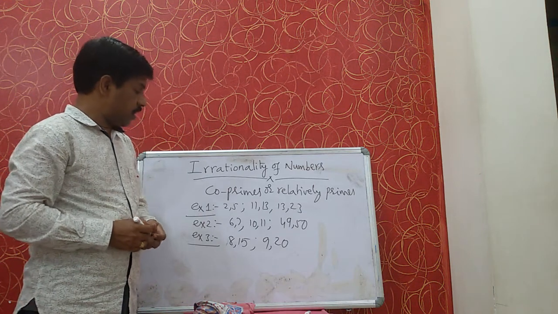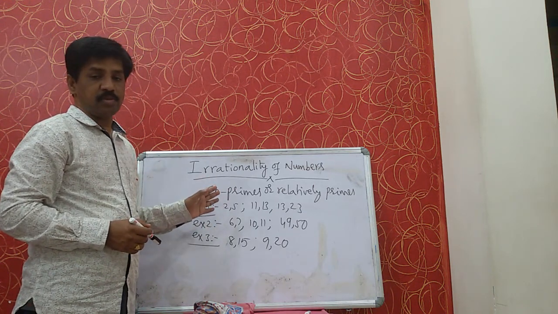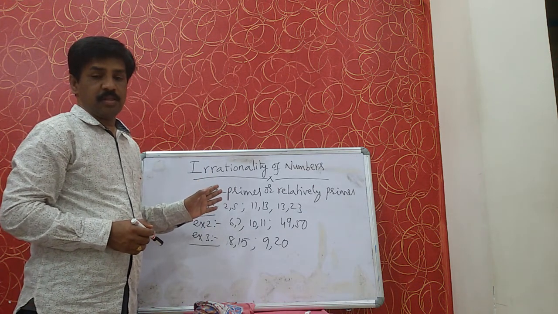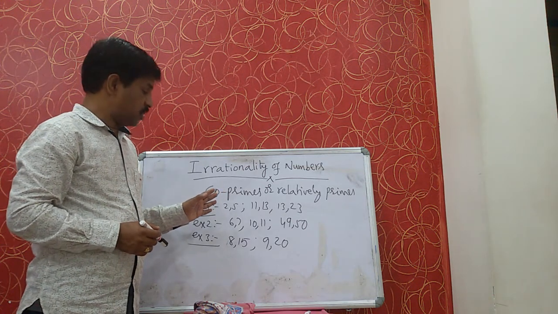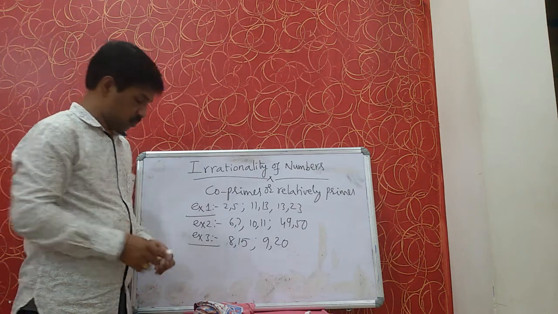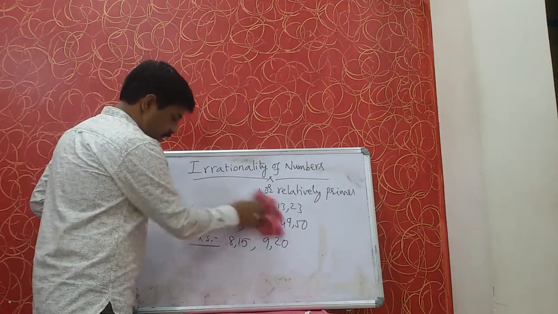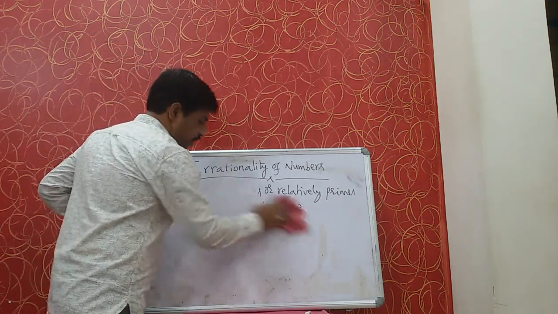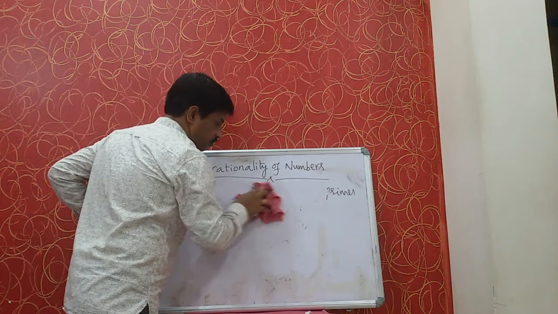So, in this way, we should know what are coprimes. Coprimes means the numbers which have no common factor other than 1. This is very important to prove the irrationality of numbers.